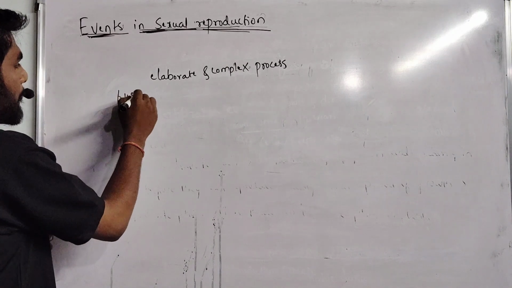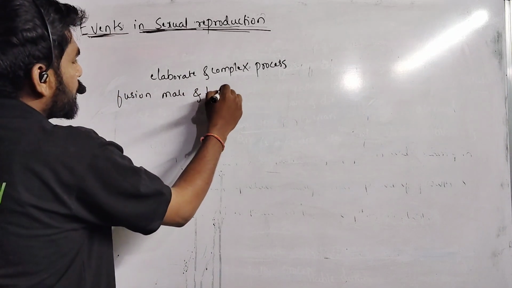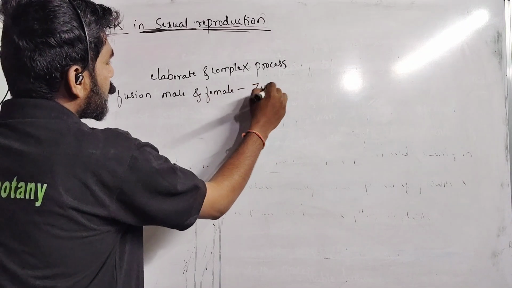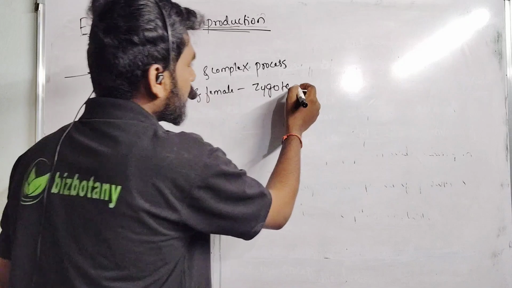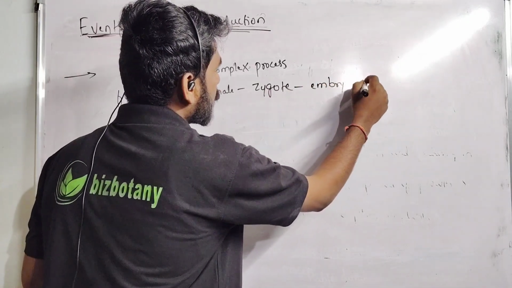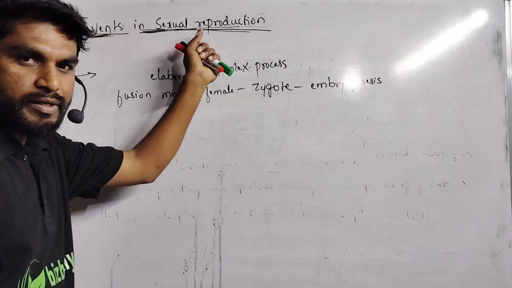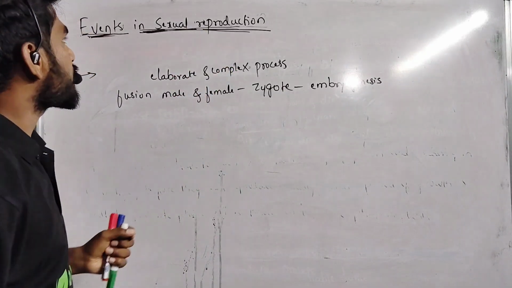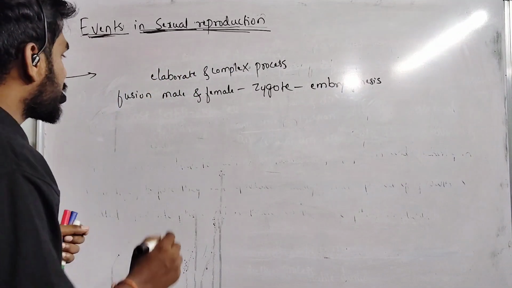fusion of male and female gametes, which leads to the formation of a zygote, and the zygote undergoes division, and it leads to the embryogenesis process. Okay, these events will be present in sexual reproduction. For our convenience, we classify sexual reproduction into three main phases.